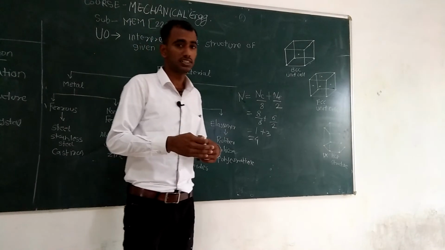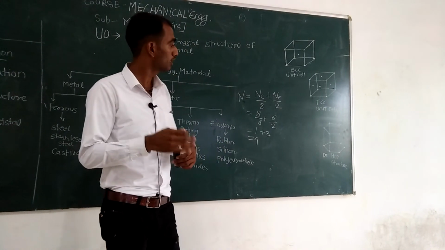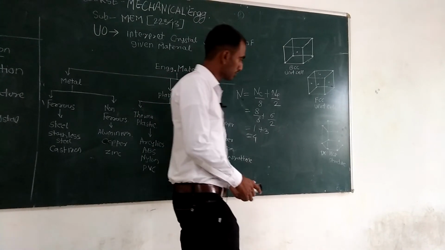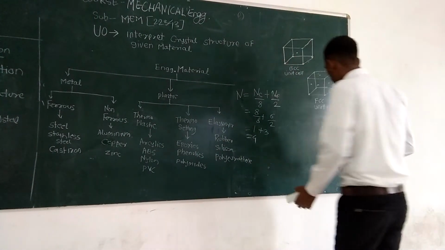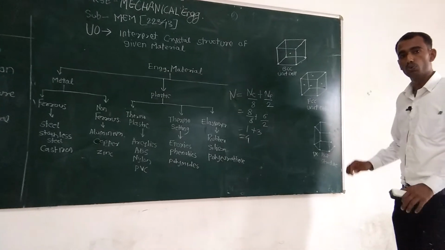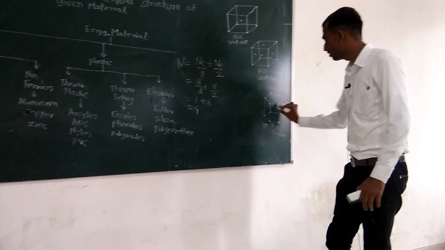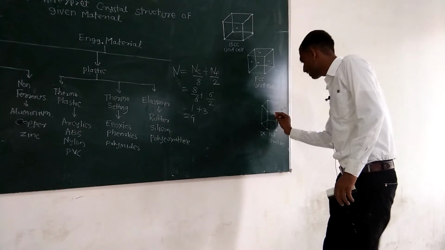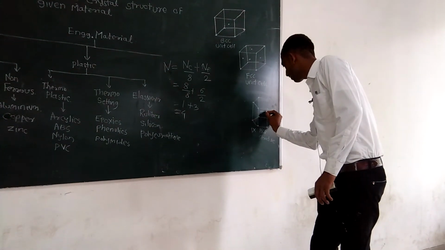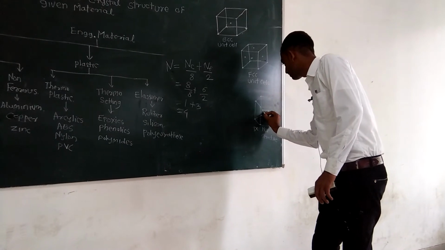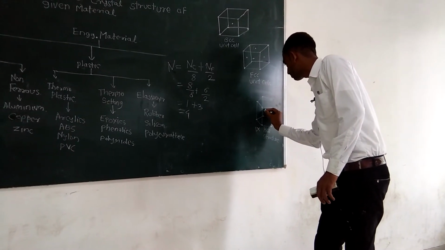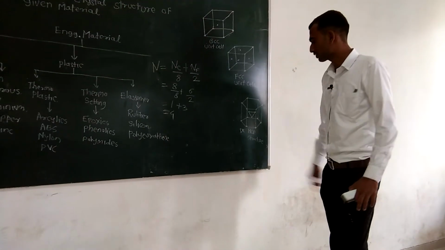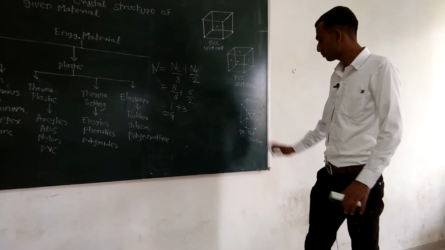Now we are going to see the third type of crystal structure, that is the HCP unit cell. The structure of the HCP unit cell is like this. It has 2 regular hexagons separated by one basal plane. Along with it there is a triangular arrangement midway having 3 atoms. Okay, this is the basic structure of the hexagonal close packed structure.